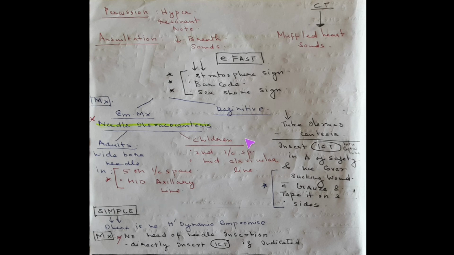Whereas in children we still follow the old method, that is, the wide-bore needle is used in the second intercostal space in the mid clavicular line. So this is just emergency management. We do needle thoracocentesis only because doing this will give us some extra time to manage the patient, and the definitive management is tube thoracocentesis. So we insert an ICT, which is an intercostal tube, in the triangle of safety, and we cover the sucking wound with gauze and tape it on three sides. This we have to know. So this is the emergency management, and this is the definitive management.